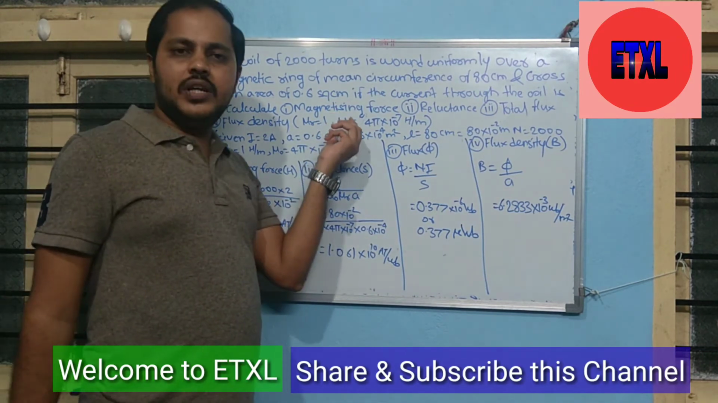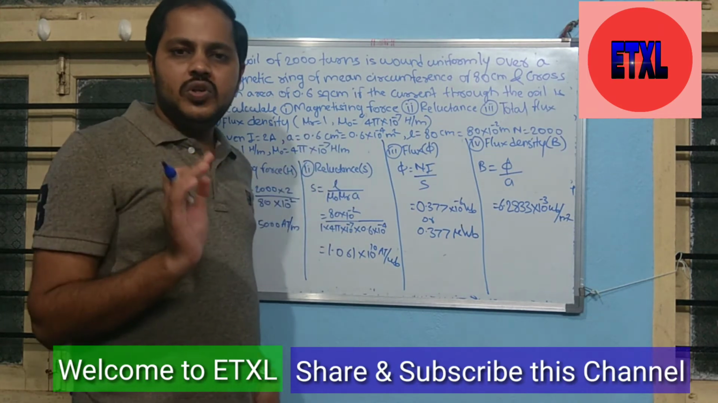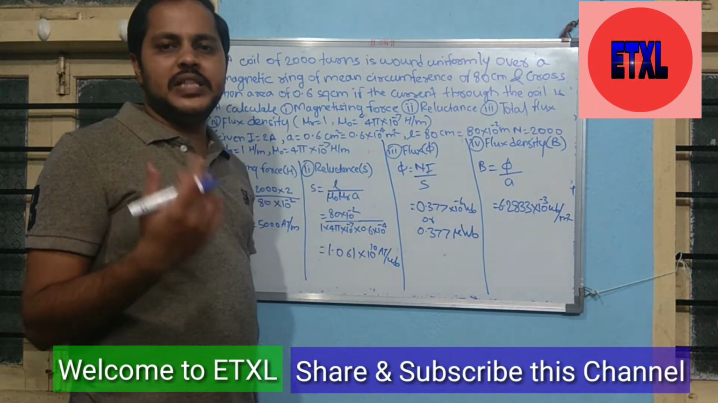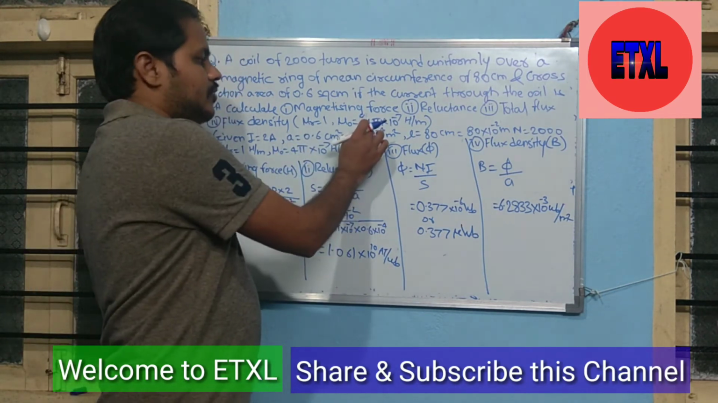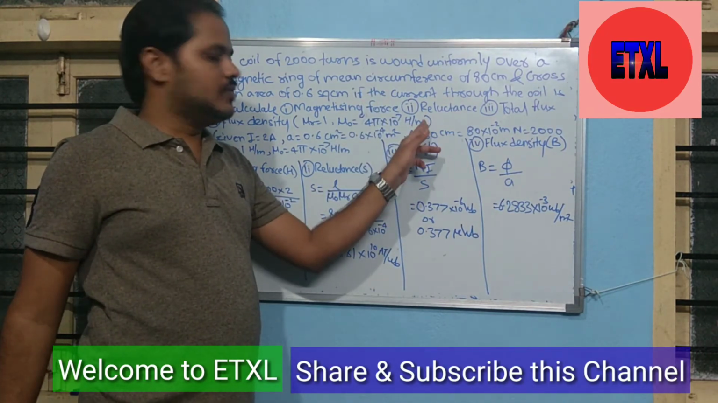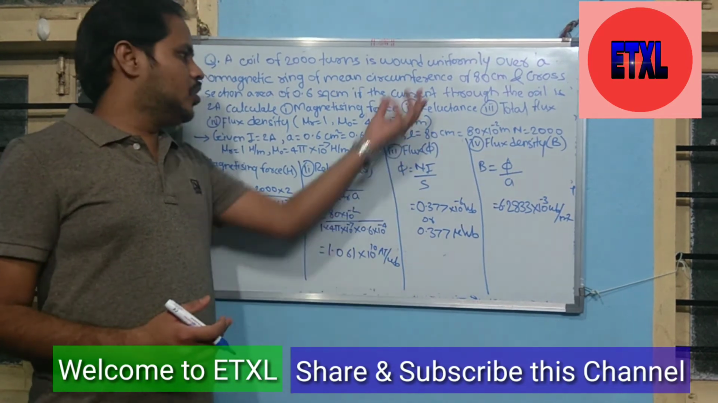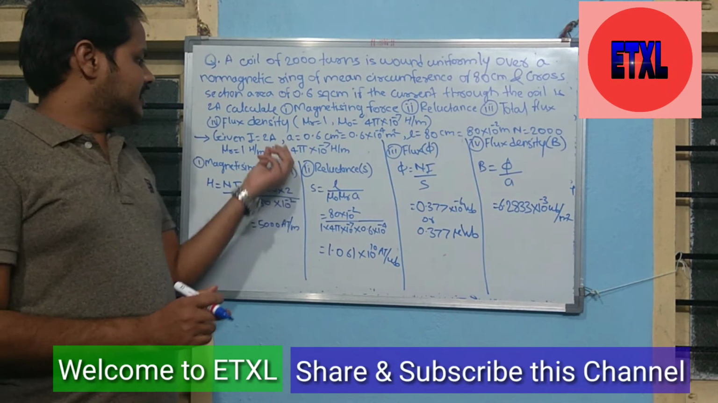In the bracket they have also given two parameters. Mu r, relative permeability, is 1, and mu 0 is the permeability of free space or vacuum. Okay, the value is 4 pi into 10 raised to minus 7 Henry per meter. Okay, on the basis of this you are calculating these four parameters.